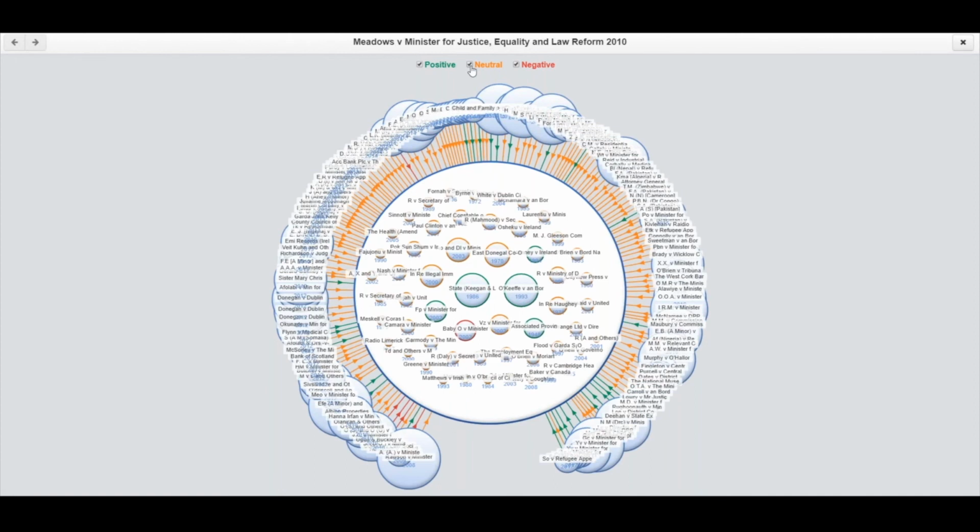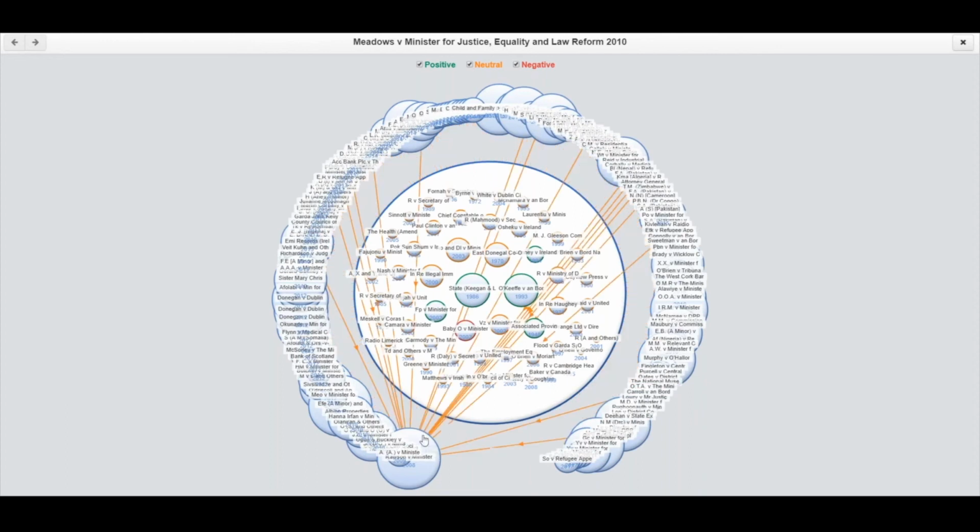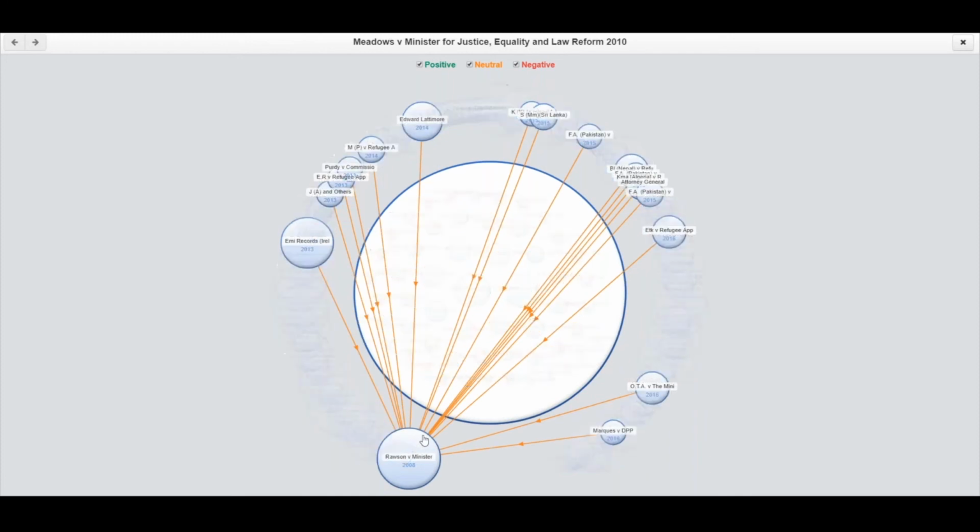Meadows and this Rawson case have about 20 cases in common. So 20 of the cases that have referred to Meadows have also referred to Rawson. So they seem to be cited as authorities in the same cases much more frequently, which stands to reason: if you're interested in one, you're going to want to have a look at the other.